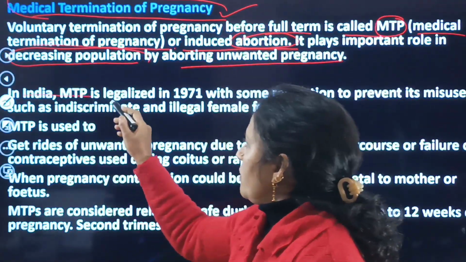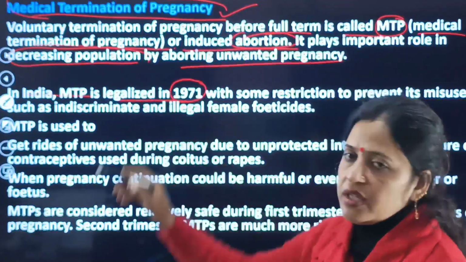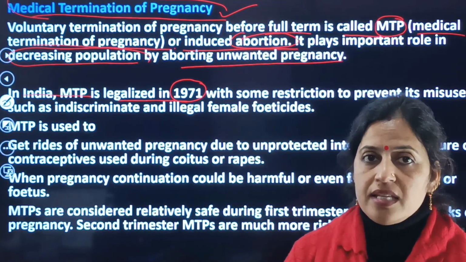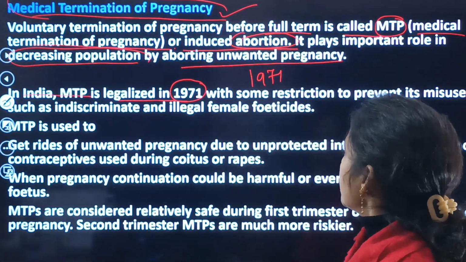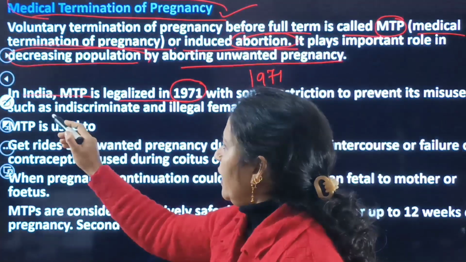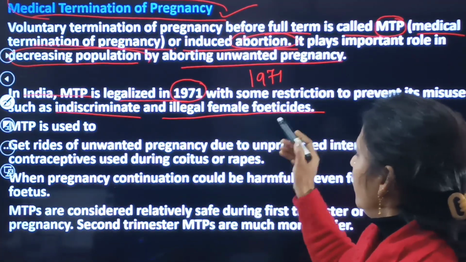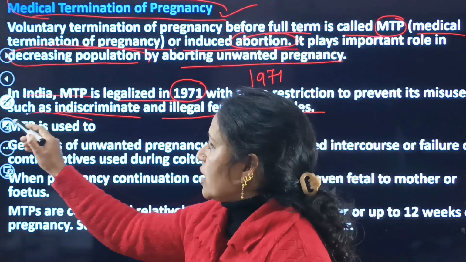Second, in India, MTP is legalized, especially in 1971. मैंने पहले बताया था कि especially जो इंडिया में MTP है, it is legalized, especially in 1971, with some restrictions to prevent the misuse of indiscriminate and illegal female feticides.